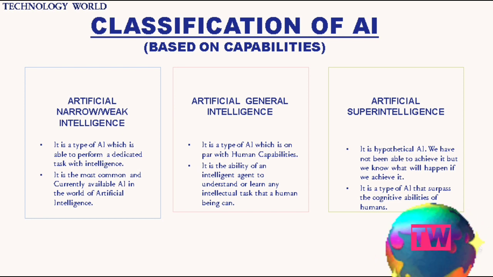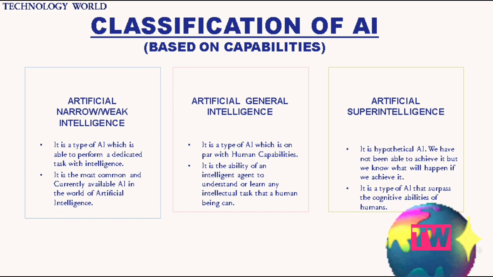And the third one is artificial super intelligence. It is a hypothetical AI. We have not been able to achieve it, but we know what will happen if we achieve it. It is a type of AI that surpasses the cognitive abilities of humans. It includes general processes of perception, attention, memory, working memory, and many other activities.